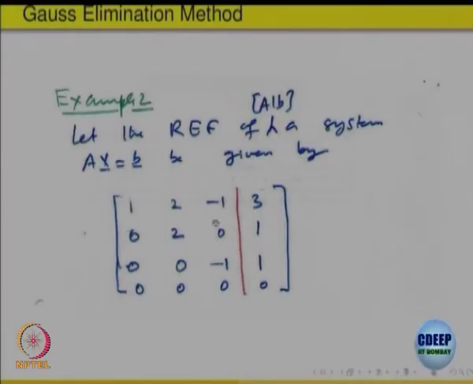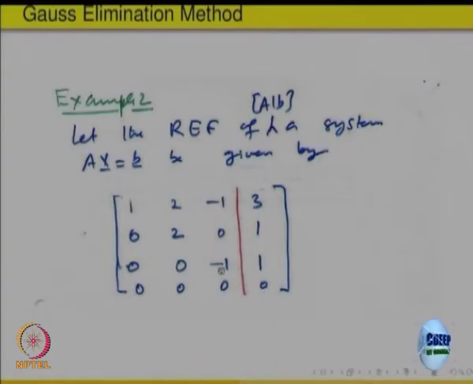So, this is a system given. Once again, I have purposefully put it in the row echelon form, so that we can analyze the backward substitution. Otherwise, you write A and B and reduce it to row echelon form, and you will get something like this, right. Here it is already done, that A tilde B tilde. So, the last row is 0, forget about it, no information.